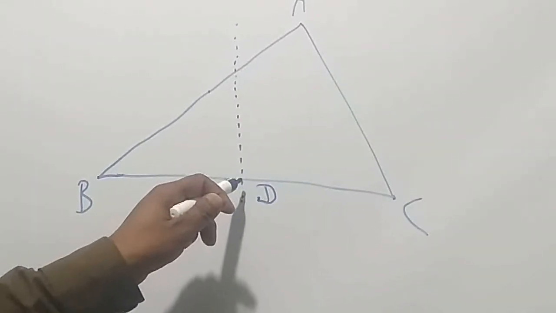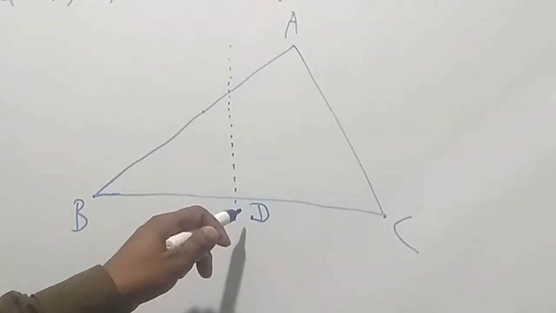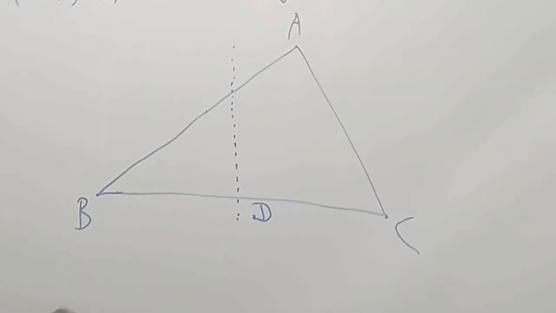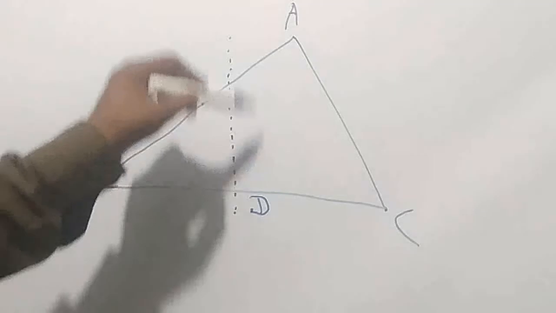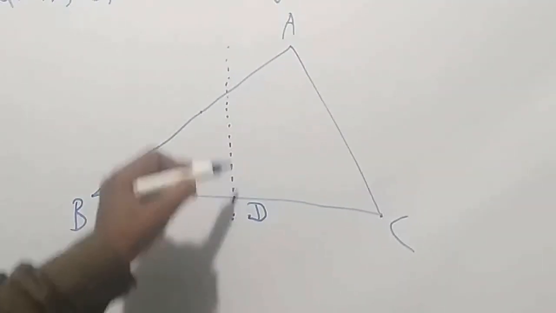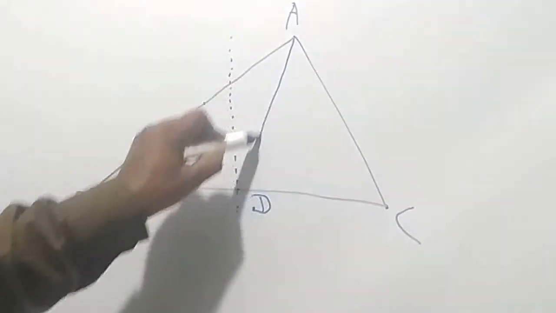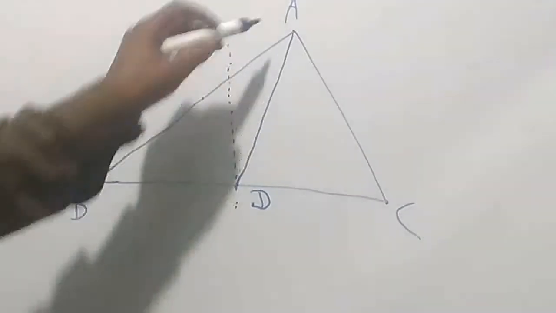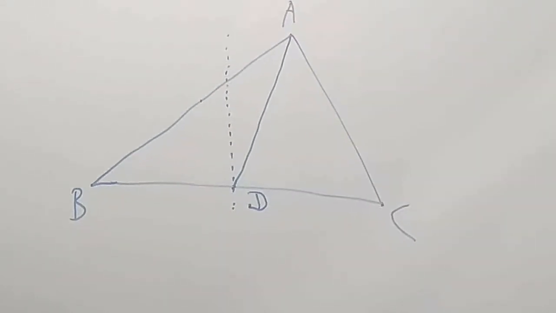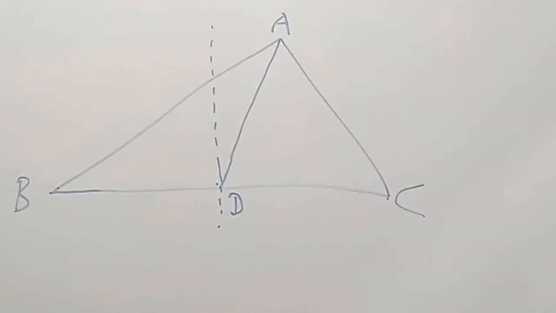It is the midpoint of line BC and it is the intersecting point D. Now we join this D with A. Then this is AD.